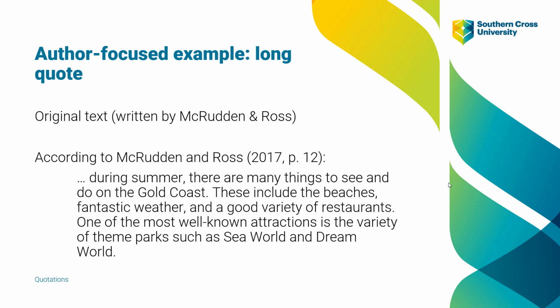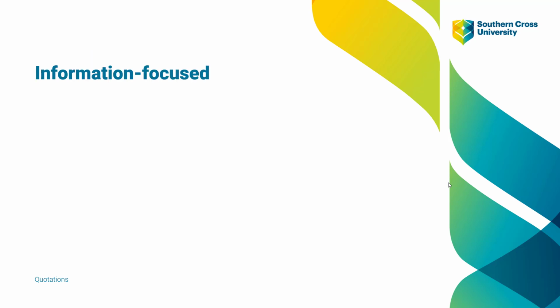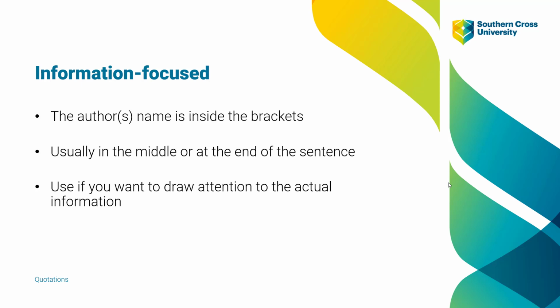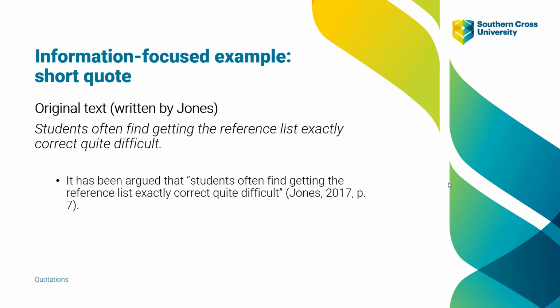Now, if I move away from author-focused, I can also introduce a quote with information focus. In this case, the author's name or names appear inside the brackets. We usually find this type of quotation in the middle or end of the sentence, and we use it when we want to draw attention to the actual information itself rather than the author. So an example might look like this.